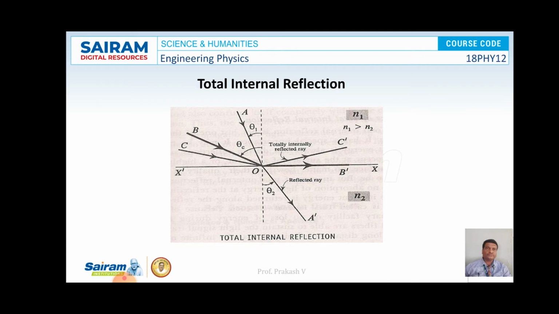And OX dash is the boundary which separates the two media. So this is the information about this diagram.